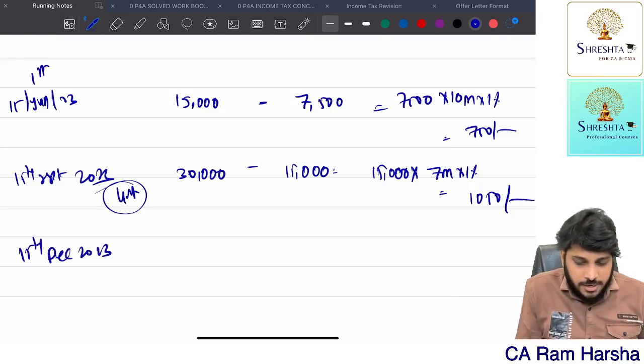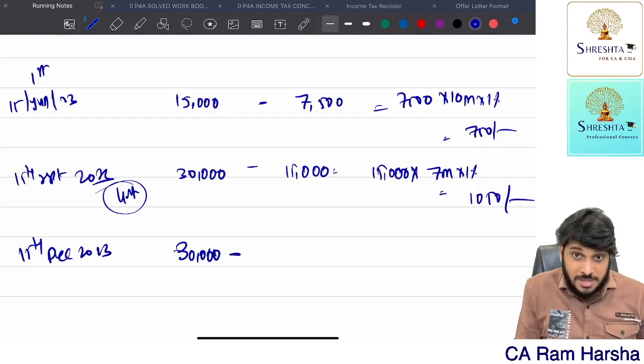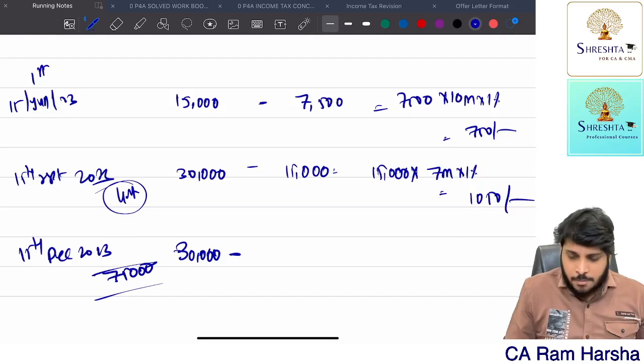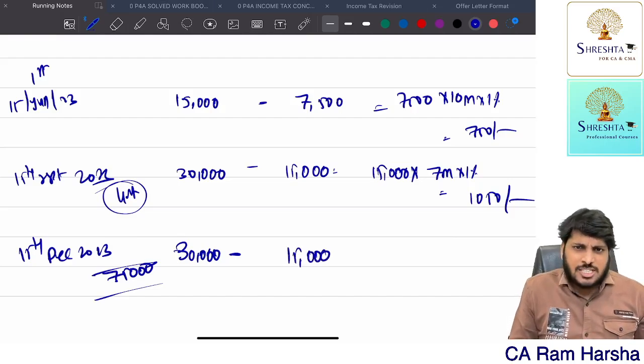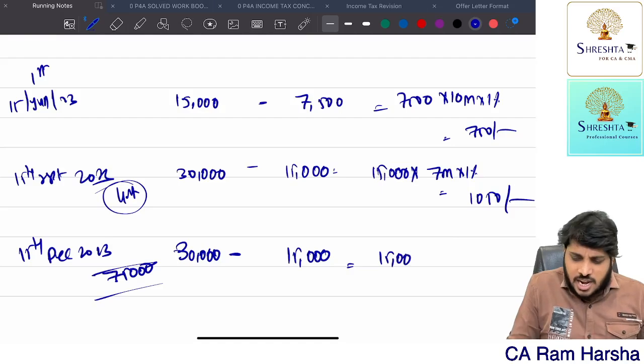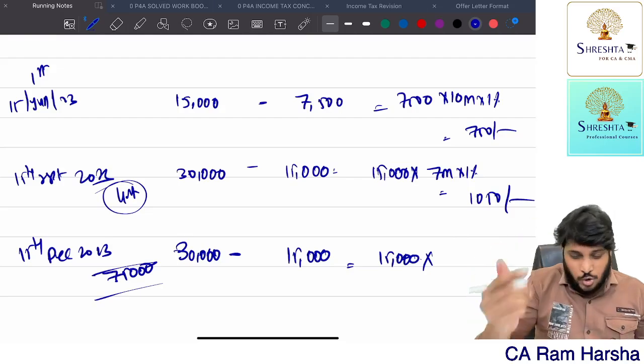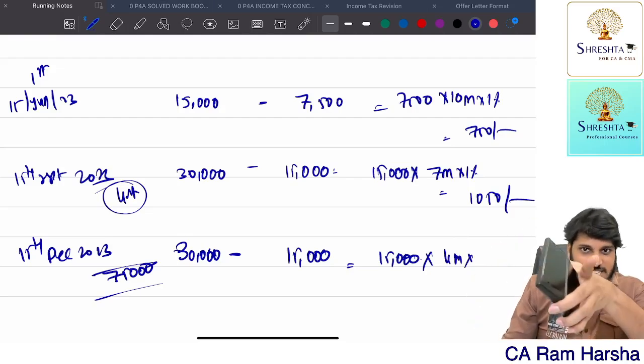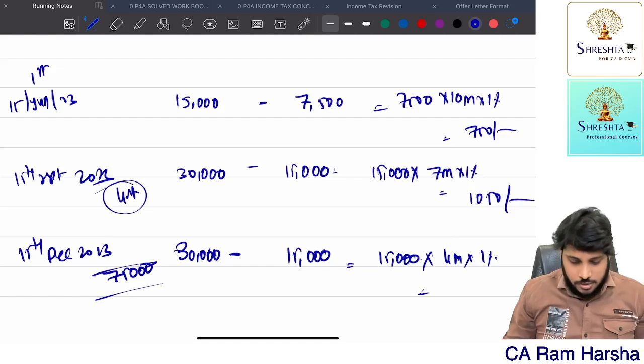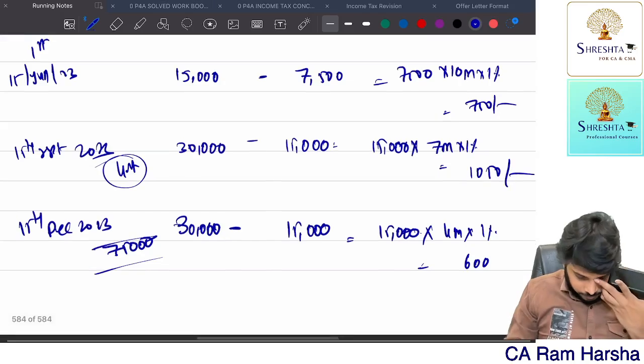15th December 2023, how much should you be paying totally? Another challan amount. How much challan amount should you be paying? Actually, 30,000 should be the challan amount. So the total tax will come to 75,000 by then. But how much did you pay? In the third installment also, challan 15,000 only. So the third installment challan shortfall, how much? 15,000. Up to March, have you cleared the shortfall? No, sir. So for the entire 4 months that 15,000 is outstanding, into 1%. So 15,000 into 4 into 1%, 600 rupees.